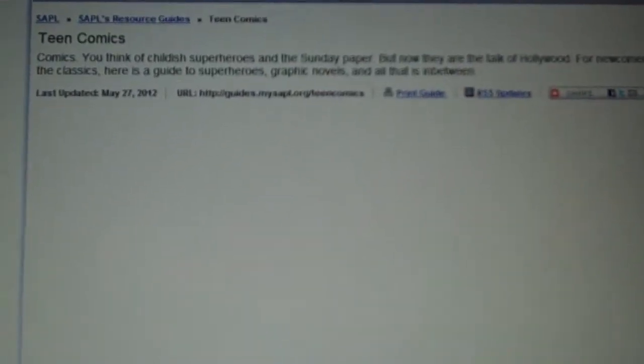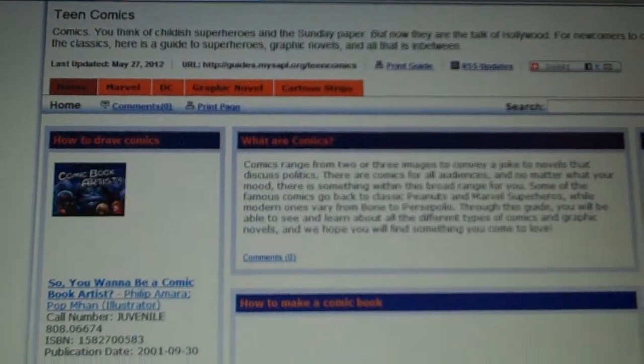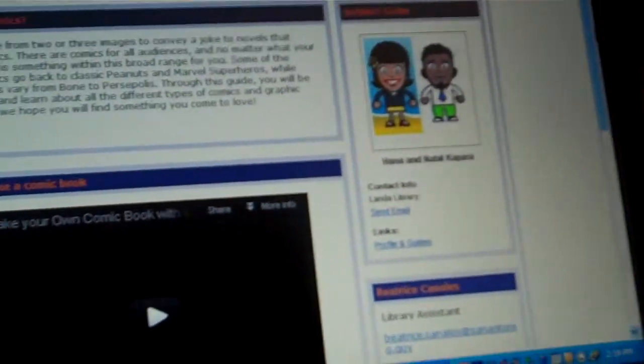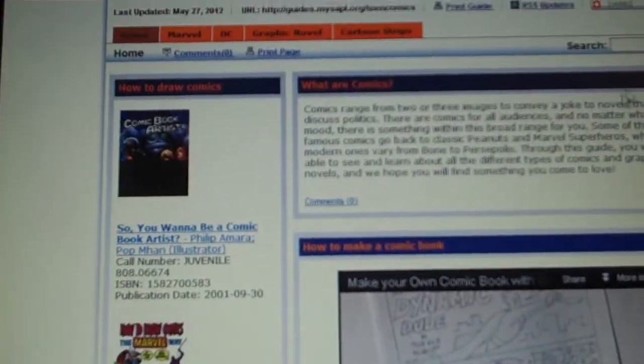Okay, while this loads. Alright, so what we have here is our homepage, and it gives an overview of what comics are here, and then it also gives you some books on this side that are generally about how to draw comics, or if you'd like to be a comic book artist. We also have some YouTube videos about how to make a comic book and an interview with a comic book artist.